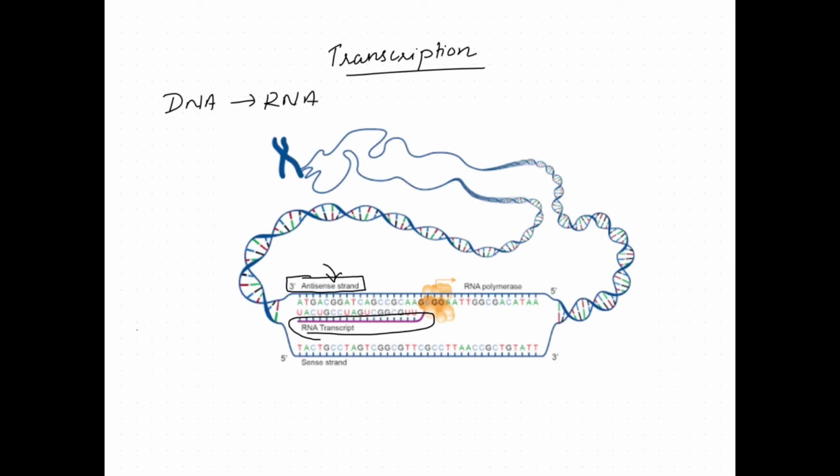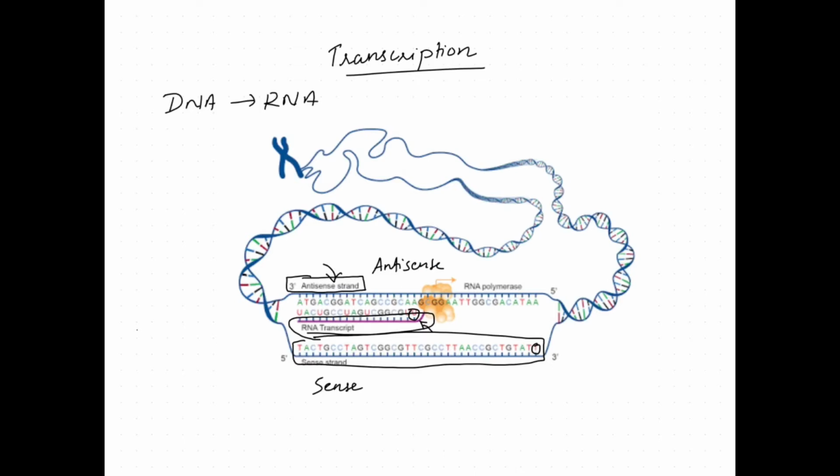The other strand, whose base sequence is identical to that of mRNA, except T in DNA and U in RNA, is known as the sense strand. You can see here T, and here it will be U. The strand to which mRNA is complementary is the antisense strand.